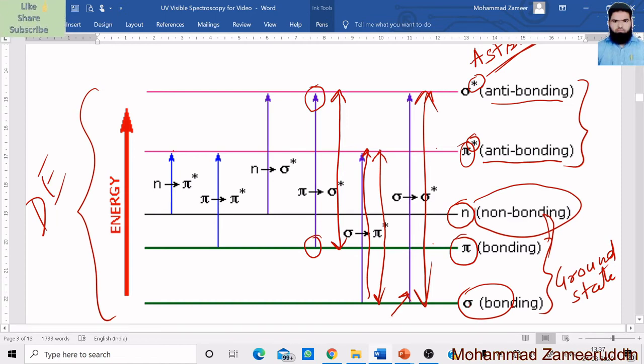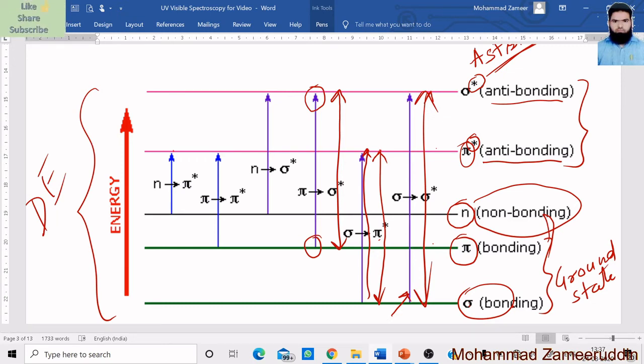So sigma to pi asterisk and pi to sigma asterisk are two somewhat similar levels, and the same energy will be required for an electron to move from pi to sigma asterisk. This is the third transition.